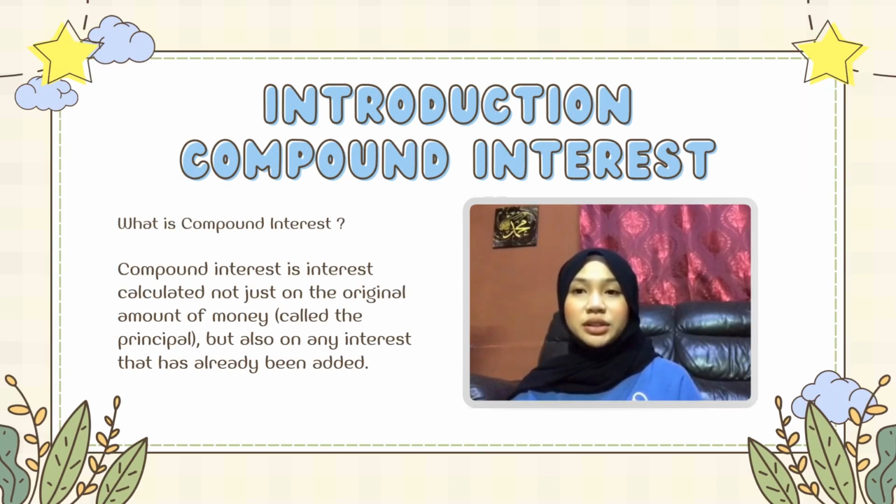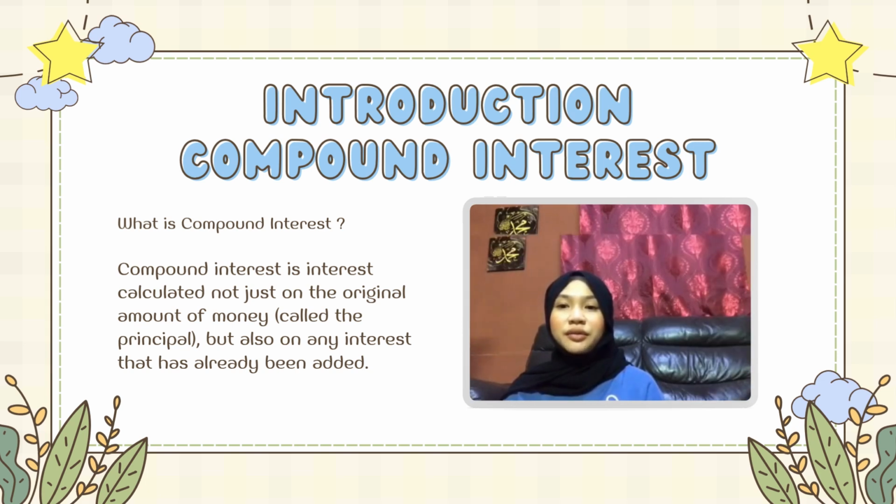What is compound interest? Compound interest is interest calculated not just on the original amount of money, called the principal, but also on any interest that has already been added. This means interest earns interest. So every time interest is added, that new total becomes the new principal for the next calculation. As a result, your money grows faster over time compared to simple interest.